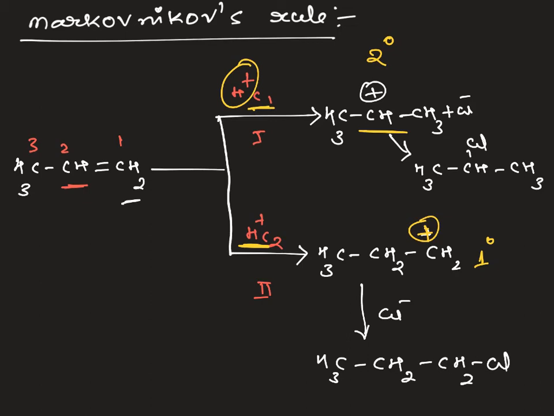Now among the primary and secondary carbocations, which is more stable? Obviously the secondary carbocation is more stable due to the plus I effect. Here two plus I groups are there which stabilize the electron deficient carbon. Hence the stability will be more at the secondary carbocation. The formation of the product via the secondary carbocation will be major.